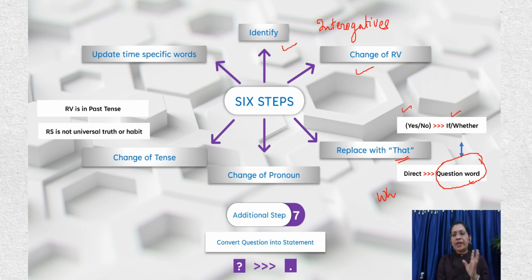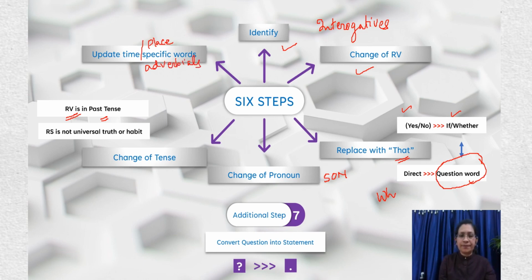And there is the change of the pronoun using the formula SON, which we have already seen in the previous video. There is change of tenses if the reporting verb is in past tense. And there is update of time-specific or place-specific words. So these are adverbials.